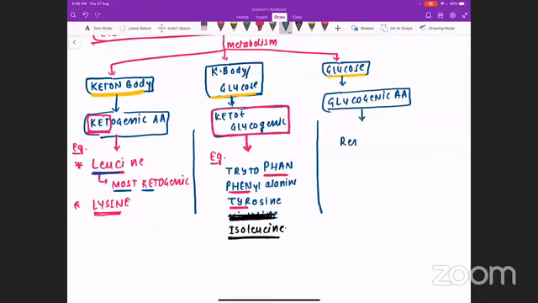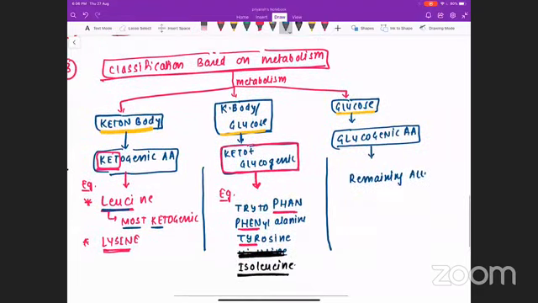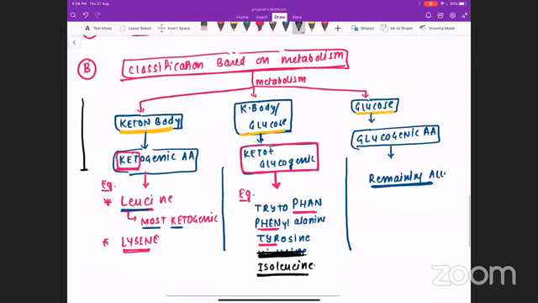Glucogenic: all the remaining amino acids, they are glucogenic. So this is the second classification, that is based on metabolism: ketogenic, keto plus glucogenic, and glucogenic.